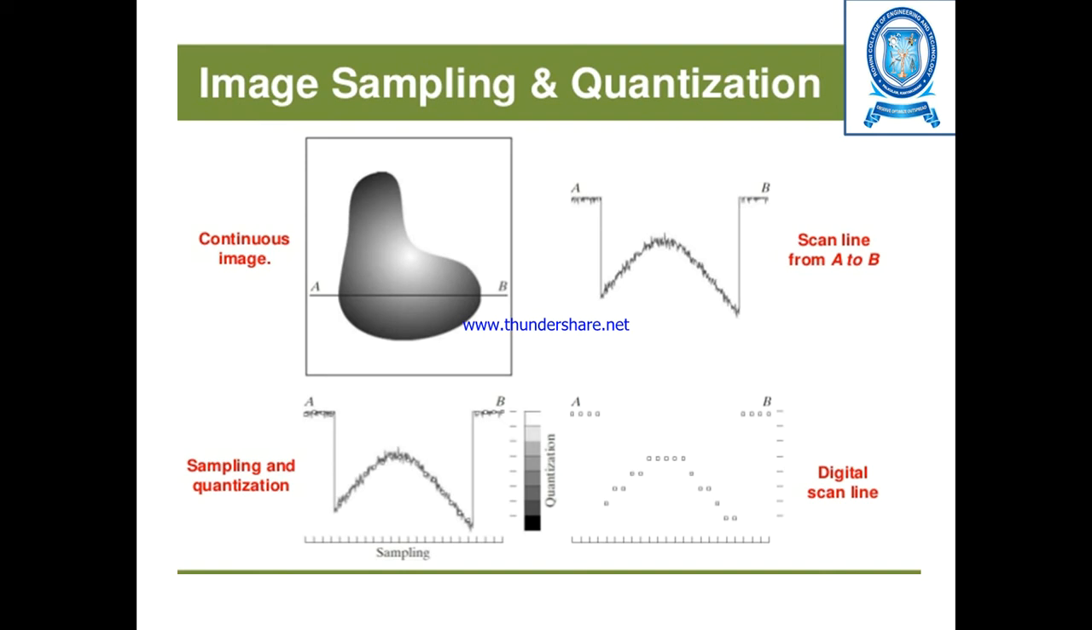Again it is given to sampling. For sampling we sample the particular wave, and in the case of quantization we mark the particular digital points, that is the gray level points, in the digital scan line. As is clearly seen in the diagram, we choose the sampling and quantization process.